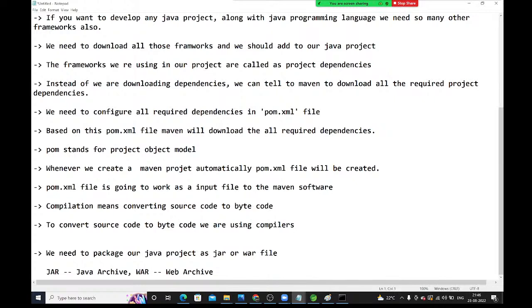Yeah, by using Maven, first we will compile. After compilation, we will send it for code quality checking. Then we will package it as a war file or jar file.